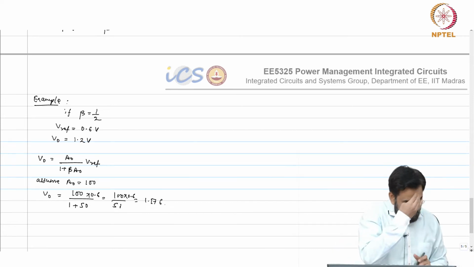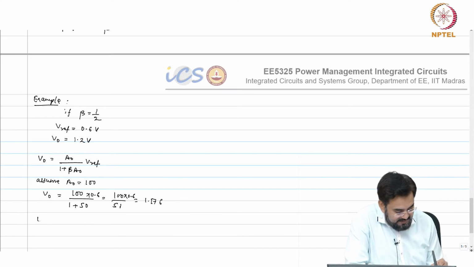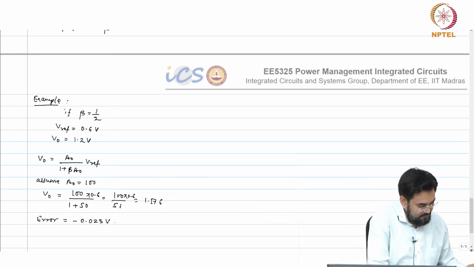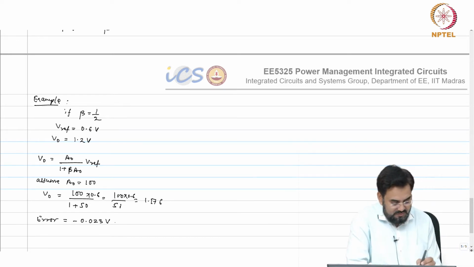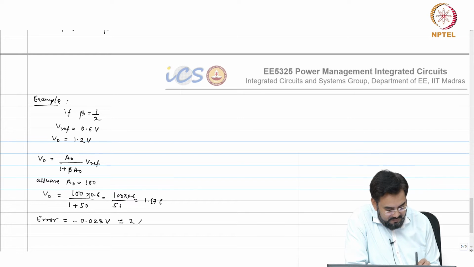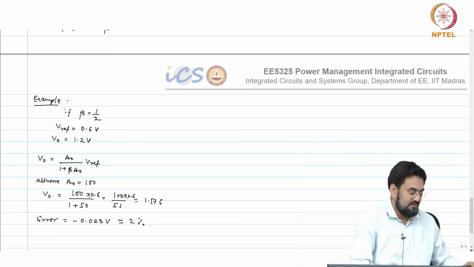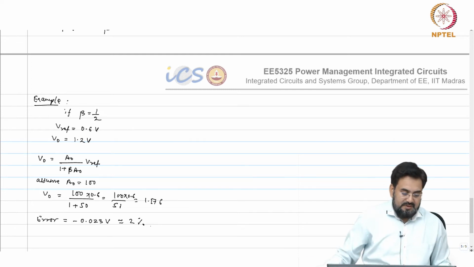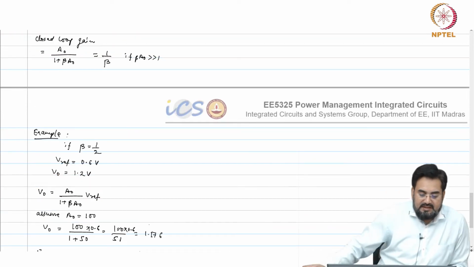So error is minus 0.023 volt, which is close to 2%, correct. So, we have introduced 1%.